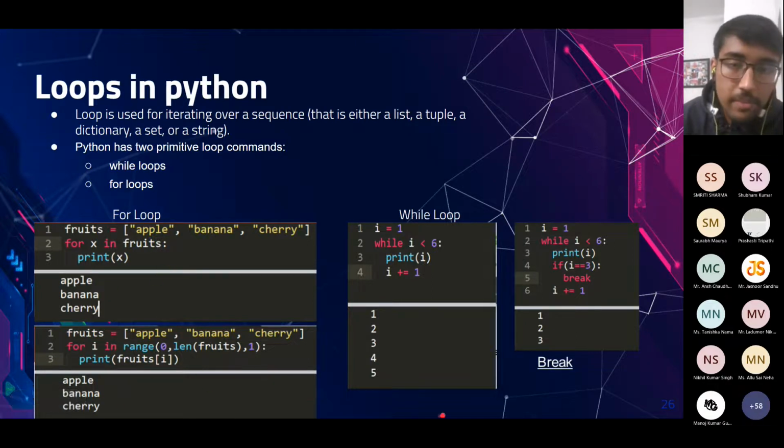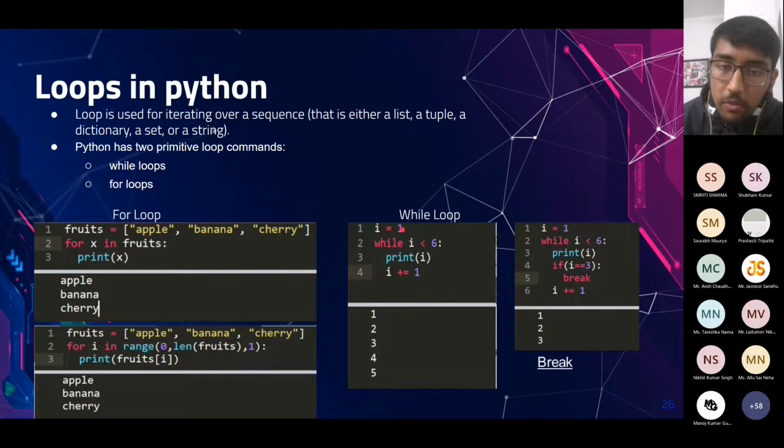While loop syntax is as follows: we have to write while, and after that a condition follows, and this while loop will continue to run as long as this condition is true. As shown here, we initialize the value of i as 1, and in the condition of the while statement we have written i less than 6, and we print the value of i while this loop runs, and increment the value of i by 1.